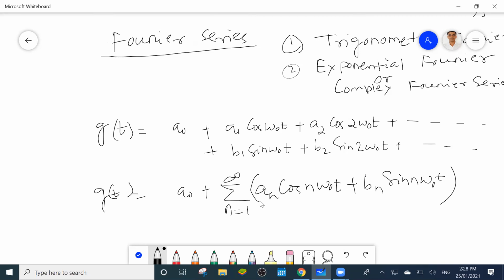So this is the trigonometric form of the Fourier series, where you can calculate a0, an and bn using formulas. Simply expand this and multiply by whichever coefficient you want to find. So a0, an, bn, this is the trigonometric form Fourier series.